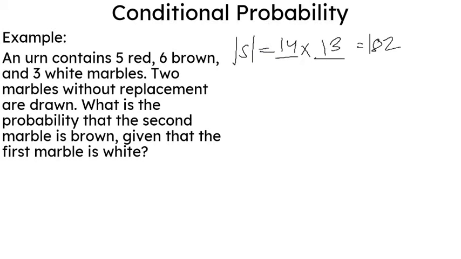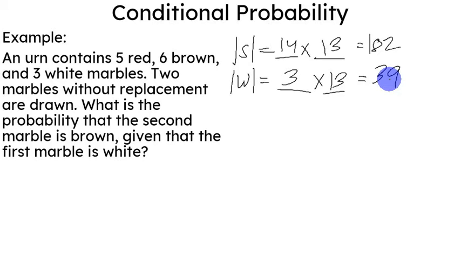So let's take a look at the other probabilities of R2 events. Maybe this one first. It's better to always look at the condition as well. So the condition: the first marble is white. W, first marble is white. So if the first marble is white, that means you have 3 possible chances for that, and the rest can just be any other, which would be your 13. That would be a total of 39 possible outcomes of having the first marble being white via the fundamental principle of counting.